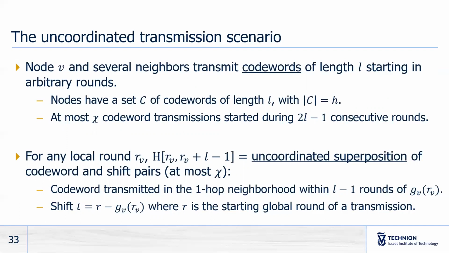And for any node V, any local round RV, the history of node V from round RV to RV plus L minus 1 is the uncoordinated superposition of some codeword and shift pairs, such that the codeword was transmitted in the one-hop neighborhood of V within L minus 1 rounds of GVRV, and the shift depends on the starting global round of the transmission.